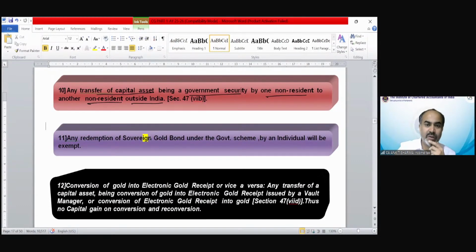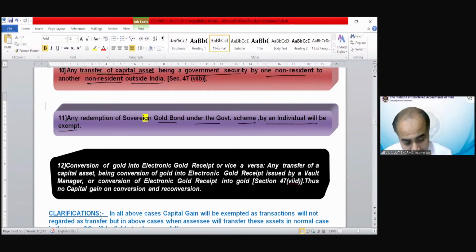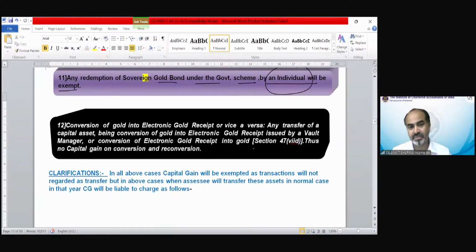Next, any redemption of sovereign gold bonds under the government scheme by an individual would be exempted. There is some gold bond which was not a capital asset under section 2(14). Those which are not capital assets do not need any exemption; they are already outside the purview of capital gain. These sovereign gold bonds are capital assets, but they have been exempted from chargeability. Remember, if the redemption is by an individual, then it is exempted.